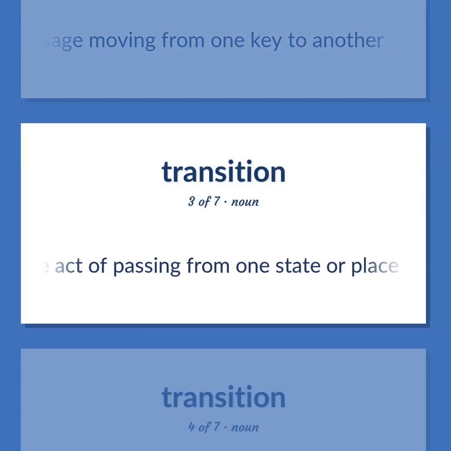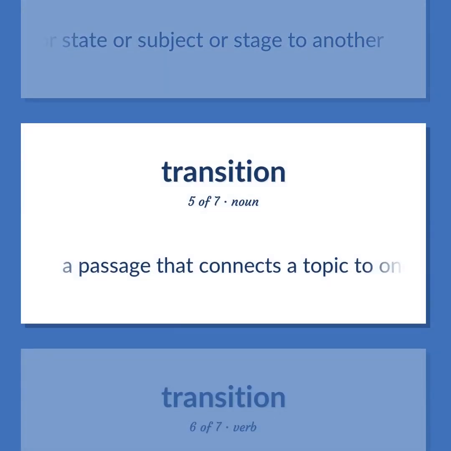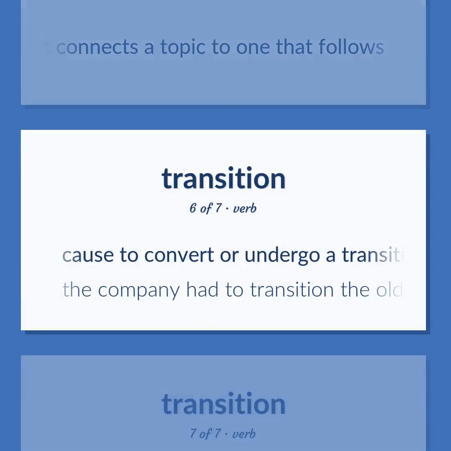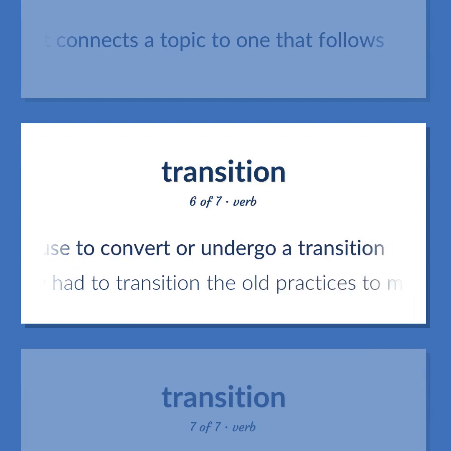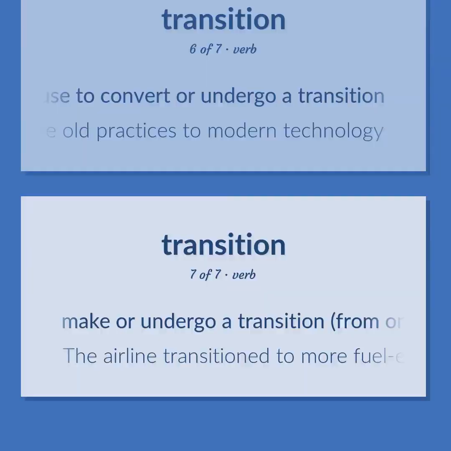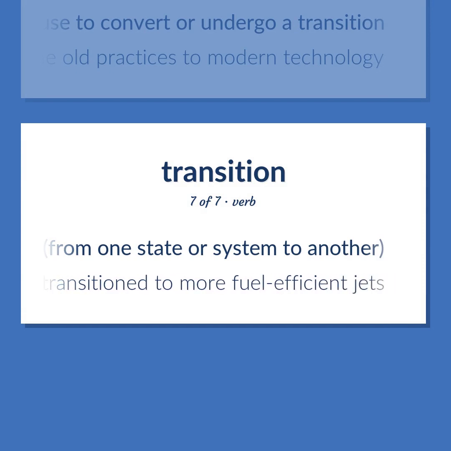The act of passing from one state or place to the next. A change from one place or state or subject or stage to another. A passage that connects a topic to one that follows. Cause to convert or undergo a transition. The company had to transition the old practices to modern technology. Make or undergo a transition, from one state or system to another. The airline transitioned to more fuel-efficient jets.